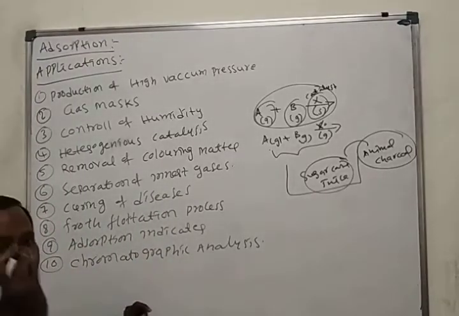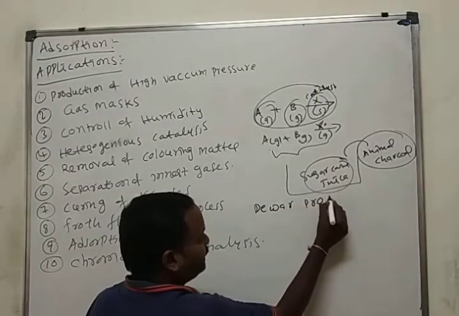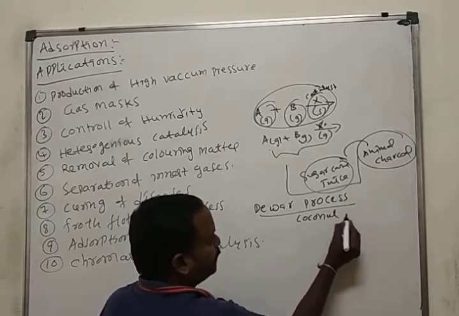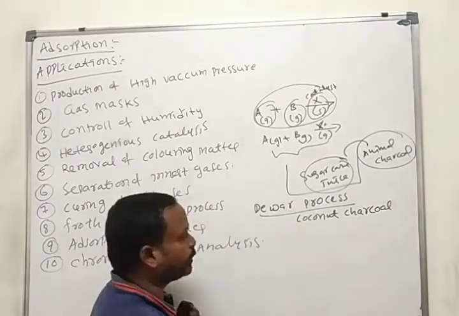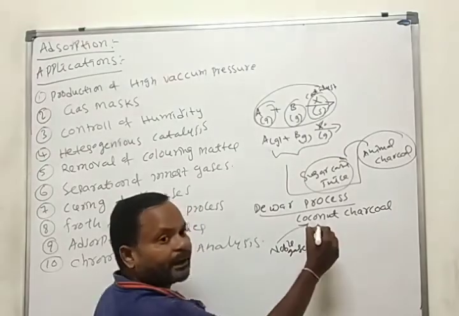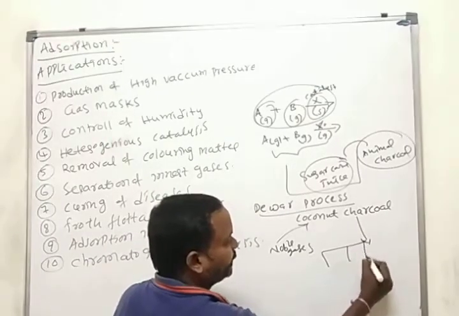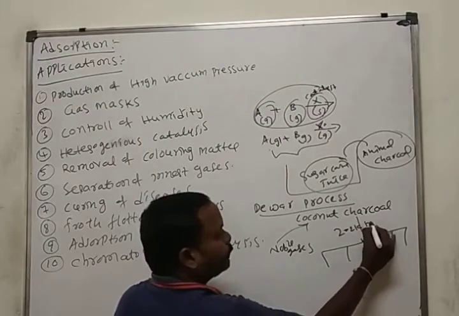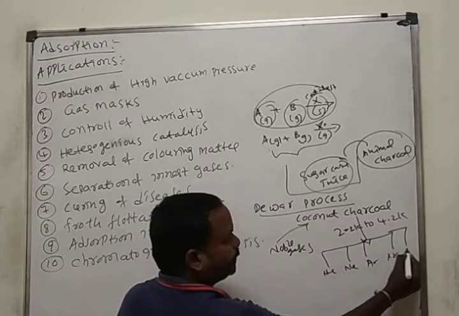Separation of inert gases. Already I gave information about this one. In the Dewar process, we use activated coconut charcoal. If we pass the noble gases through activated coconut charcoal, they can be separated individually at different temperatures, 2.2 Kelvin to 4.2 Kelvin: helium, neon, argon, krypton, xenon.